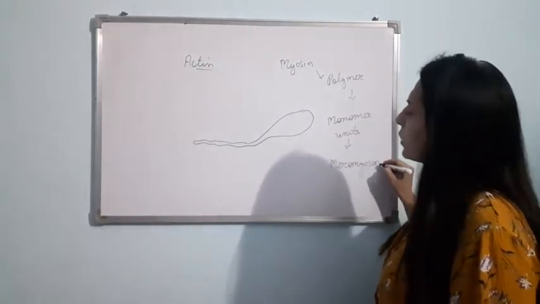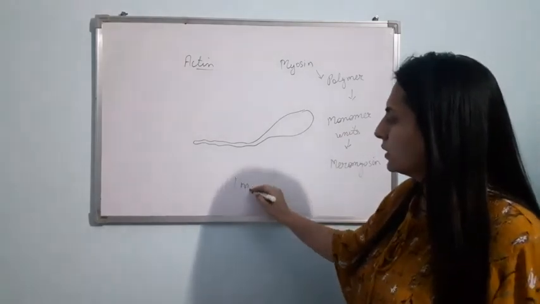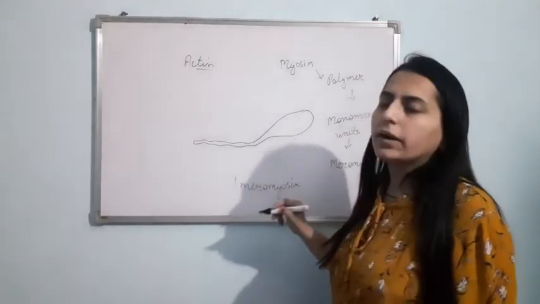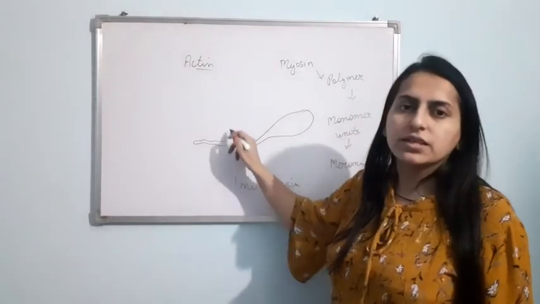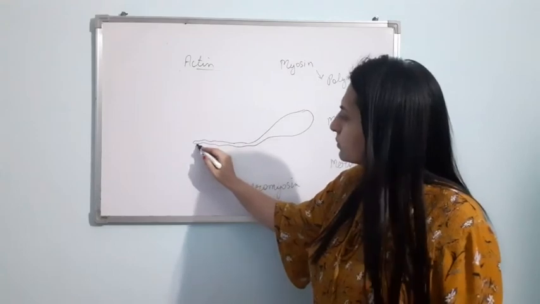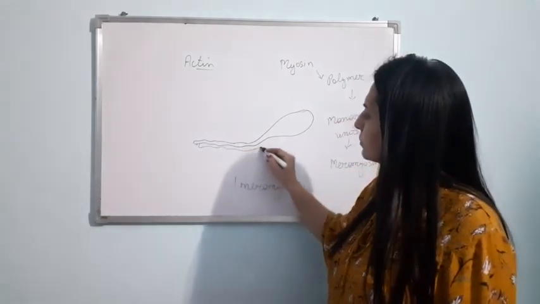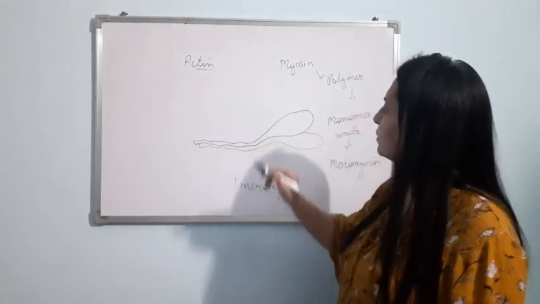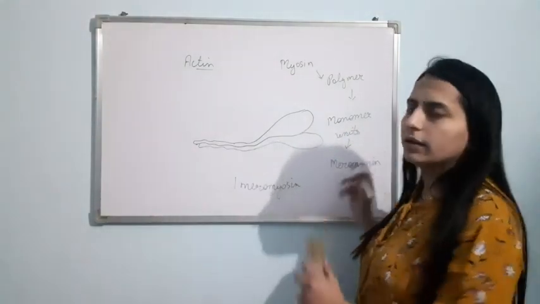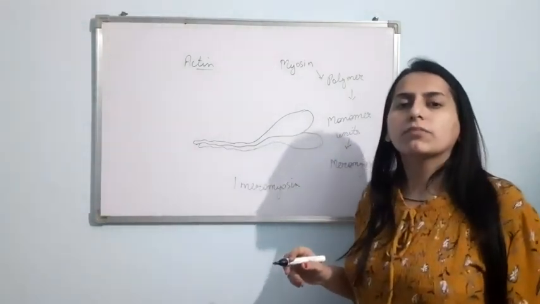So here I am drawing the structure of one meromyosin. Clear? One meromyosin is made up of these two structures, like this. Just see here. One meromyosin is this. Okay, like this the meromyosins join and it results in the formation of myosin.